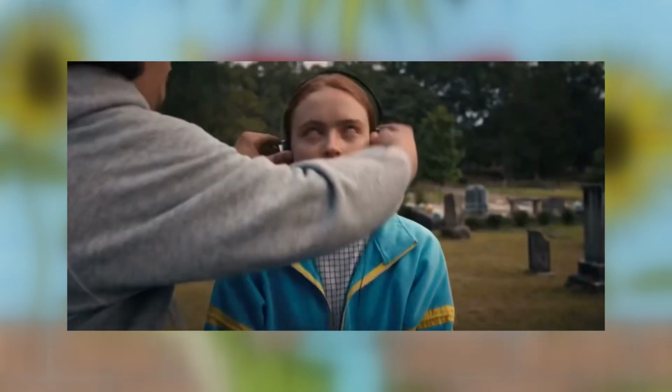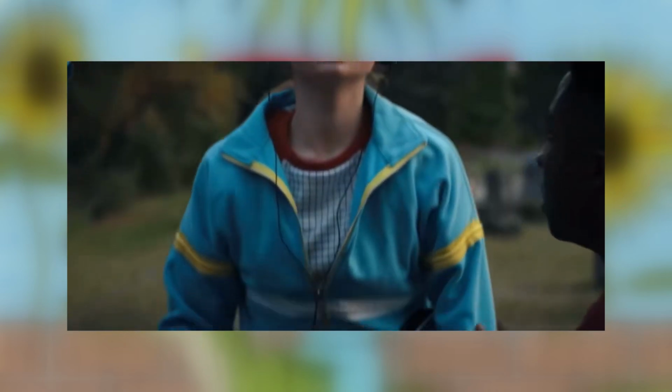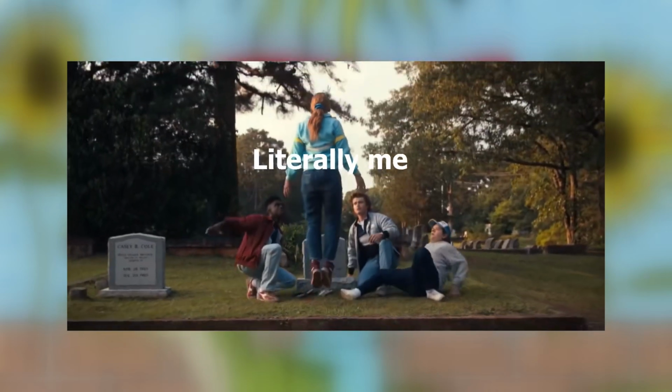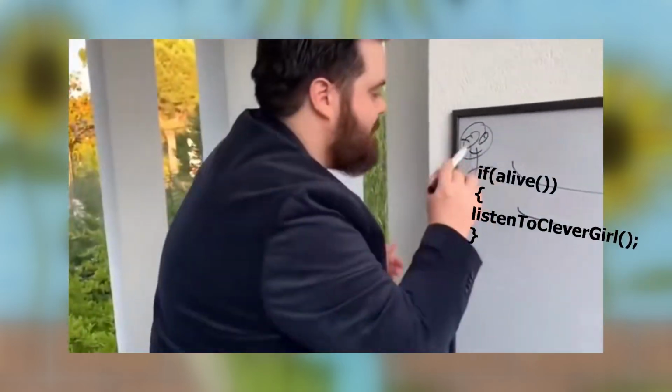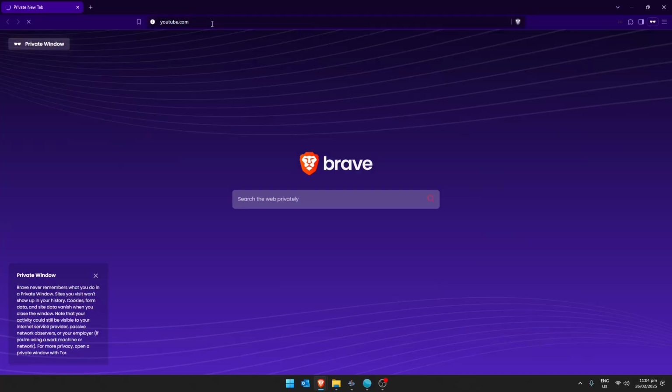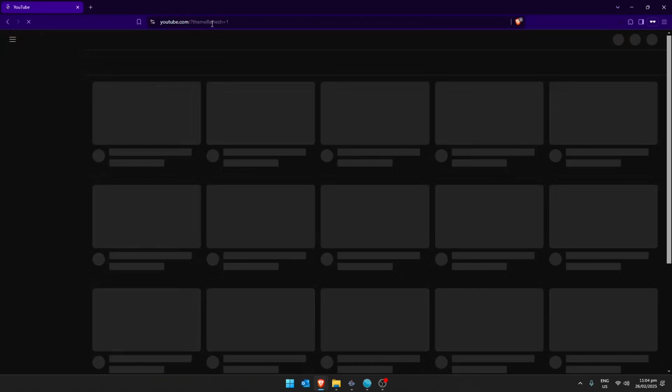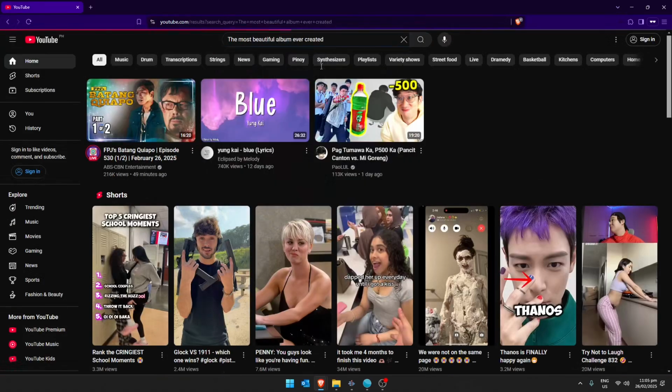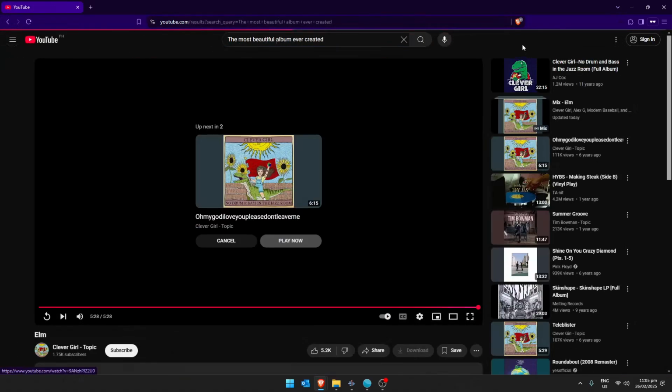That's why I'll make an automation bot that will repeatedly play this album daily to remind me how stellar this magnum opus is. The idea is simple. I'll create a Java program that imitates how a user usually interacts with YouTube. This includes opening a browser, going to the YouTube homepage, searching for a specific song, playing the music, and then closing the browser. I'll implement this using Selenium and TestNG.